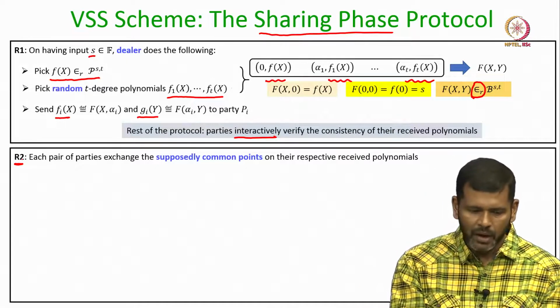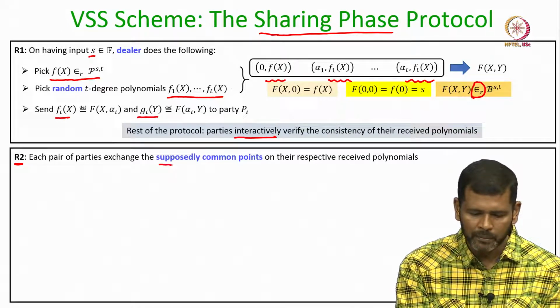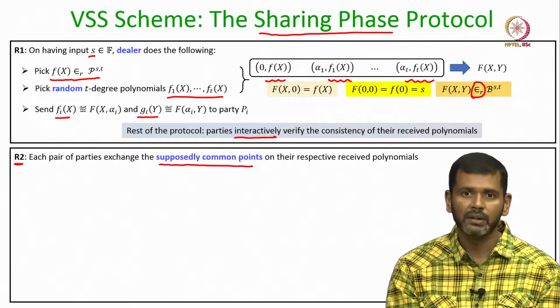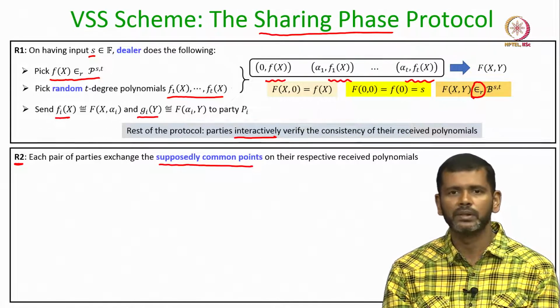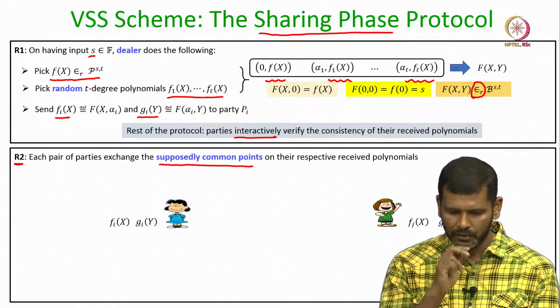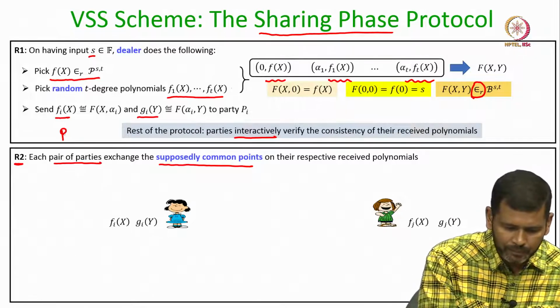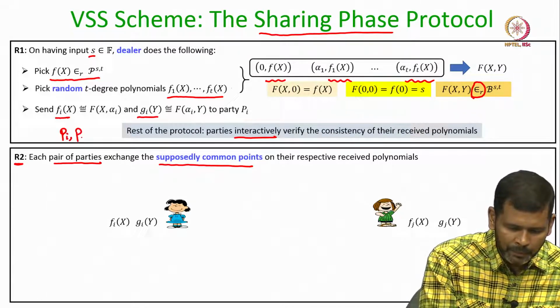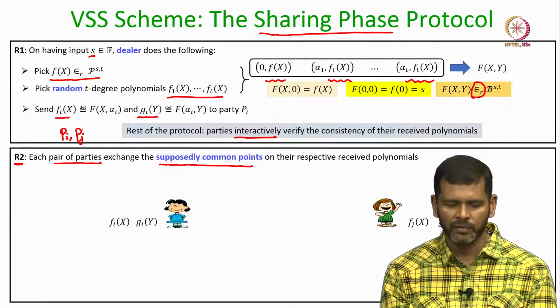So, in round 2, each pair of parties will perform the pairwise consistency check of their received polynomials by exchanging the supposedly common points on their received polynomials. So, every pair of parties Pi and Pj, where Pi and Pj may be the same party or they may be distinct parties, do the following.